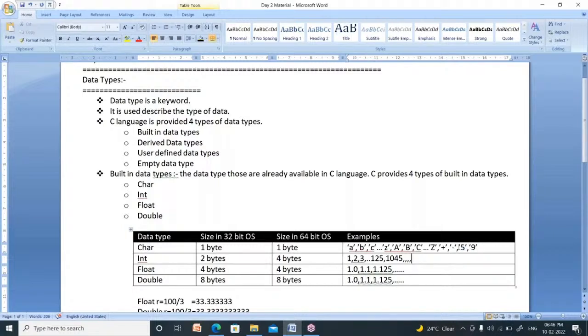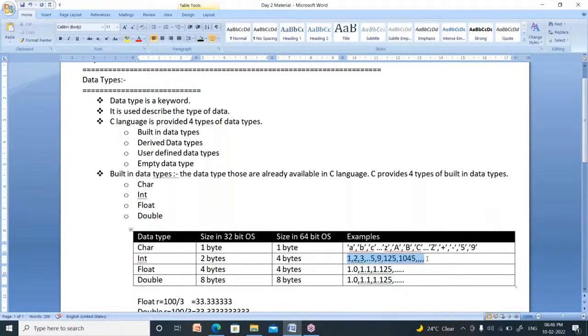Please remember this one. It is a number in character format. These are numbers in integer format, 5, 9. These are numbers in character format. Identify the difference.